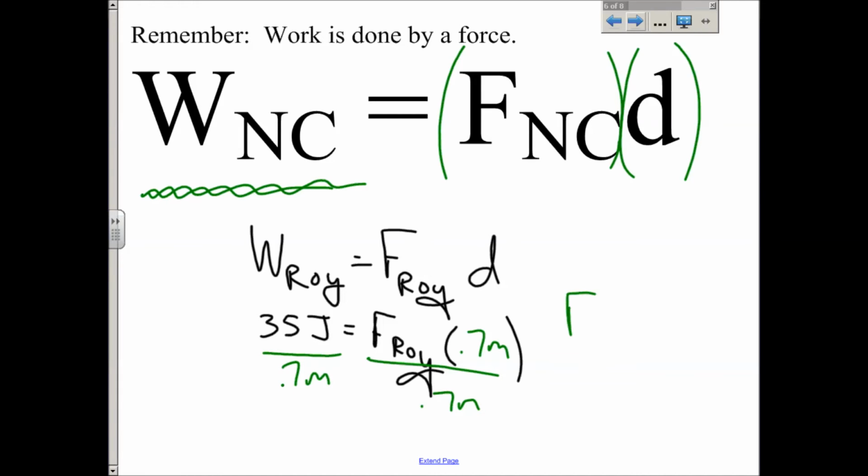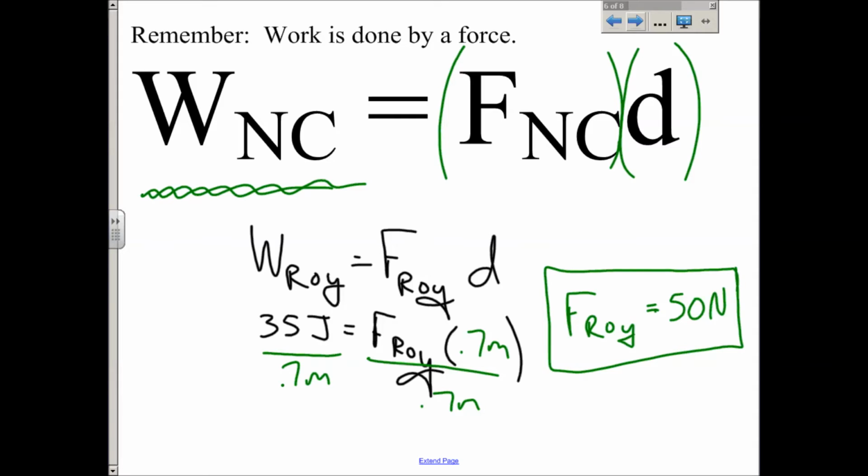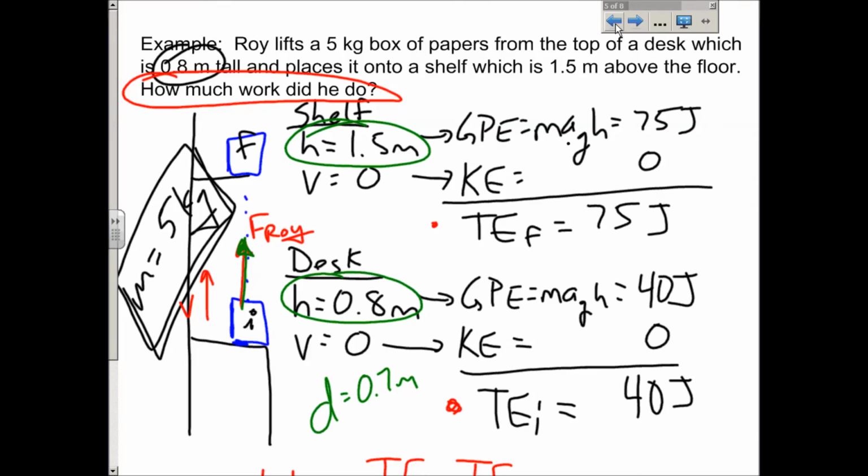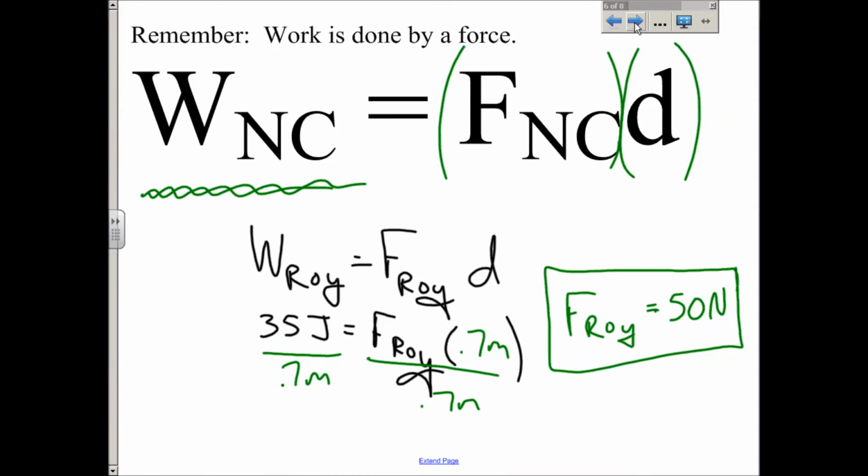And so you find out that the force of Roy is 35 divided by 0.7, which gives you 50 newtons. Okay, so now I know how much force Roy used to lift the box. Cool. If you care, which some of you do, some of you don't, that happens to be the same as the weight of the box, right? 5 kilograms times 10 meters per second squared to find the weight, the force of gravity, gives you 50 newtons. So, all right, there we go.